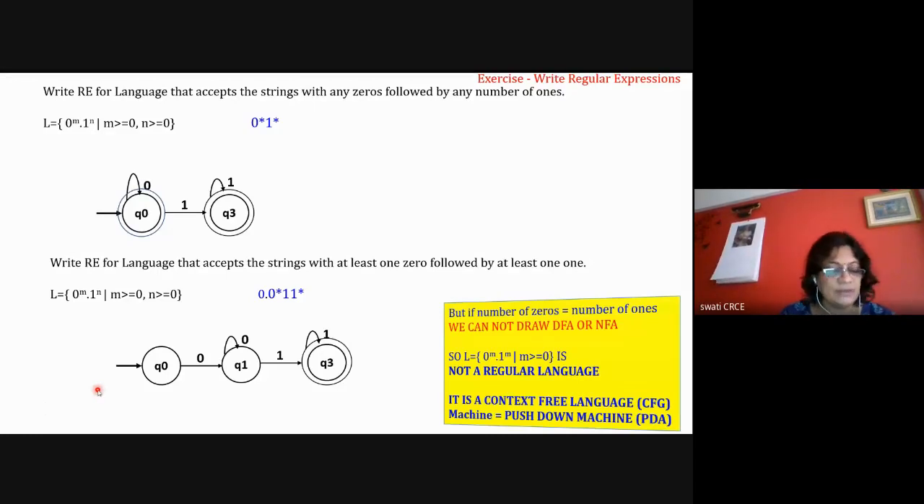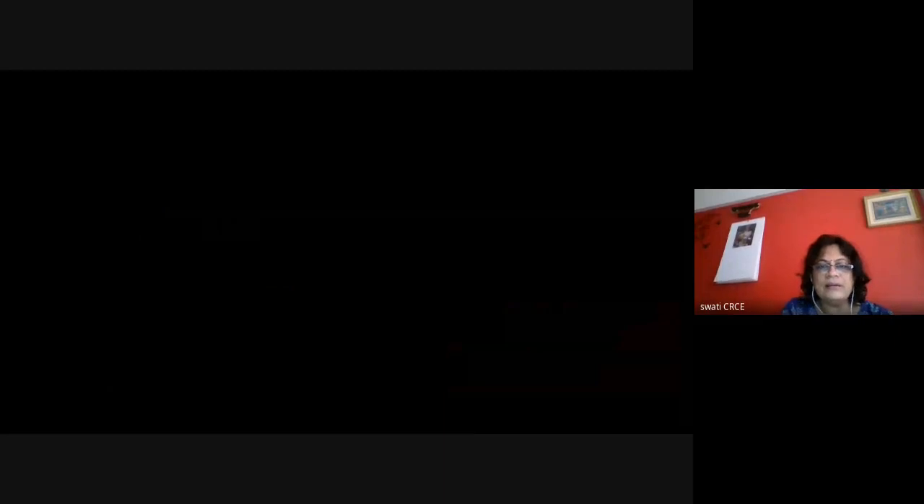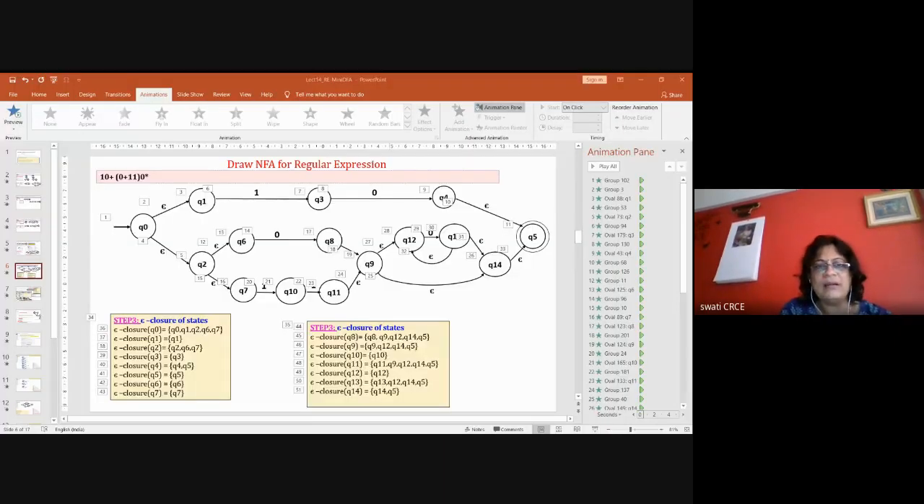If your regular expression is of the type 0 star 1 star, then we can easily draw the transition diagram.